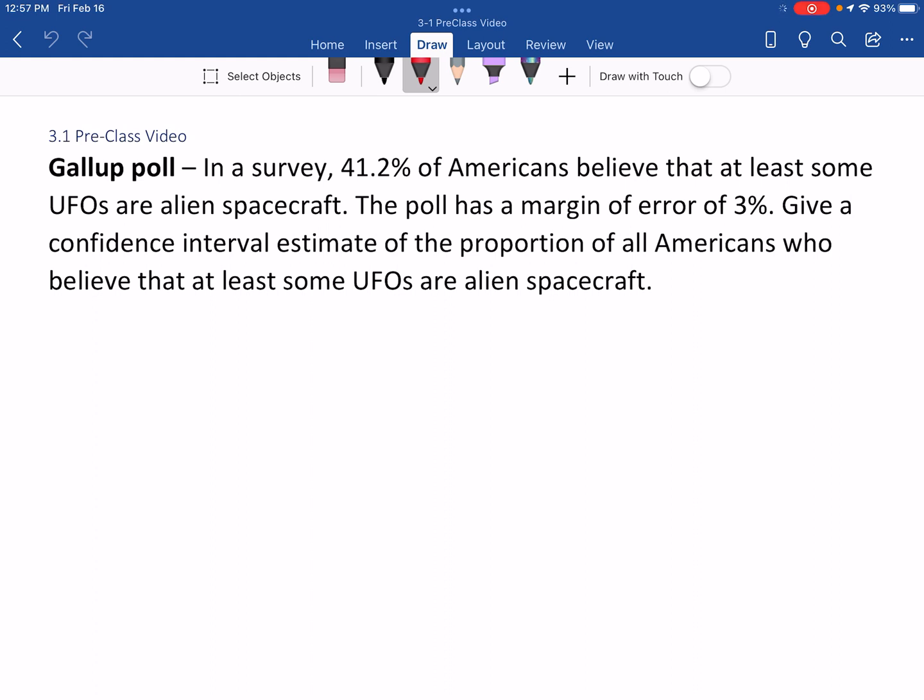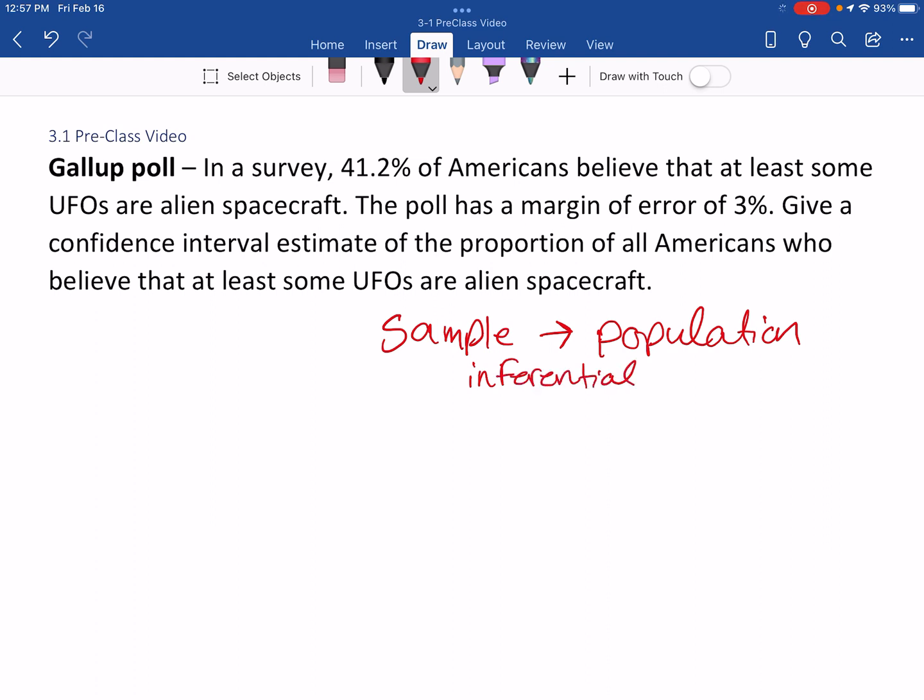Excellent. You know what I think is really cool about confidence intervals? Tell me. We take sample data and use that to say something about the population. Right, because you can't really ask everyone in the population most of the time. So it's easier to just ask a sample and see what you see, and then infer something about the population from that. So we're really starting to get into inferential statistics.